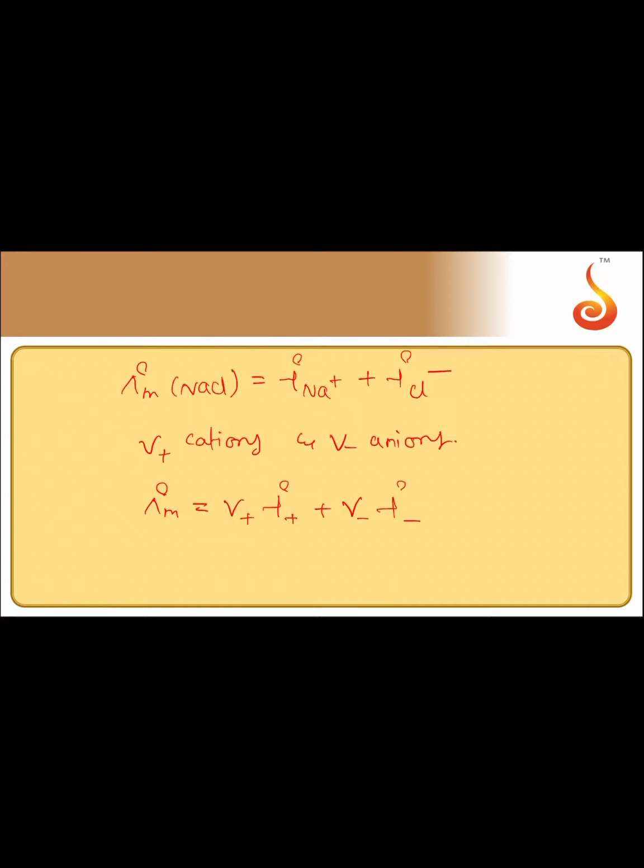Here lambda naught plus and lambda naught minus are the limiting molar conductivities of the cation and anion respectively.